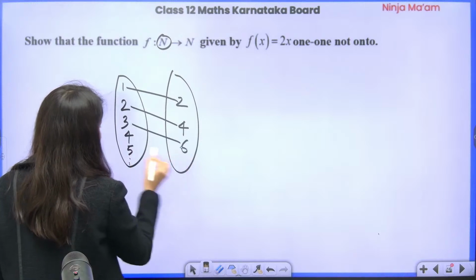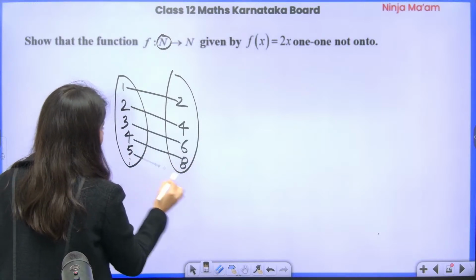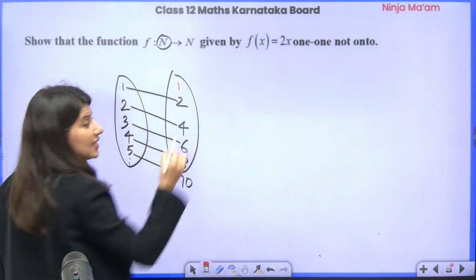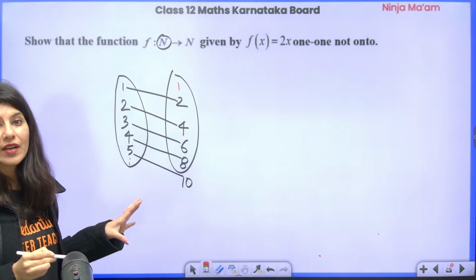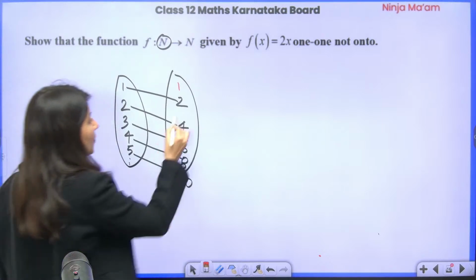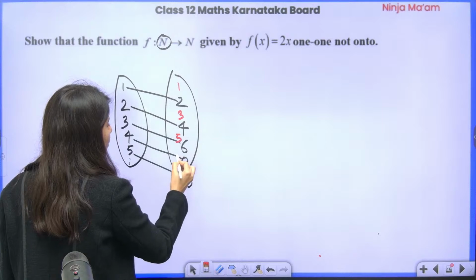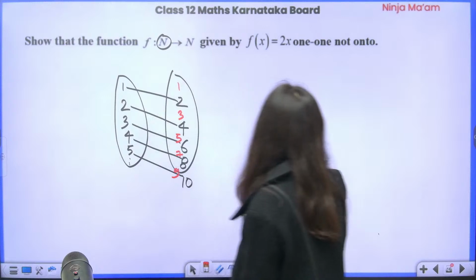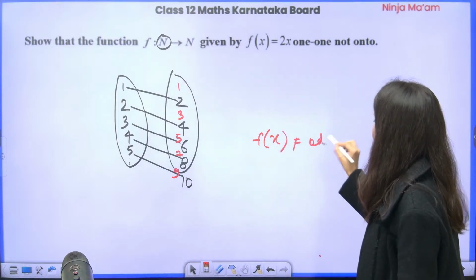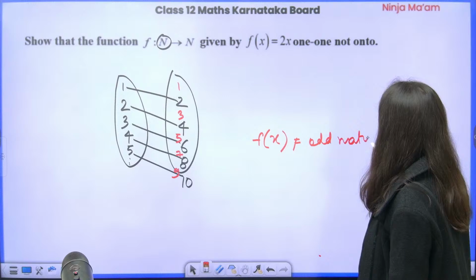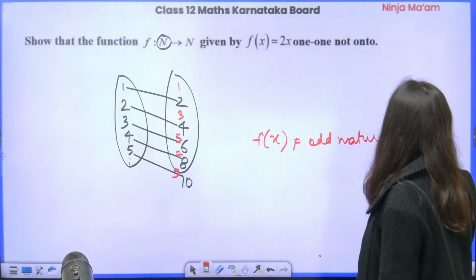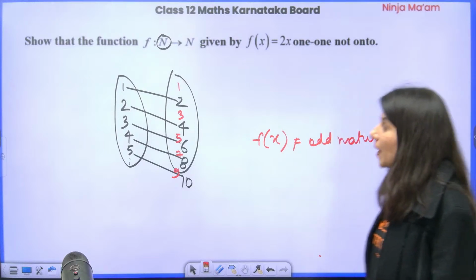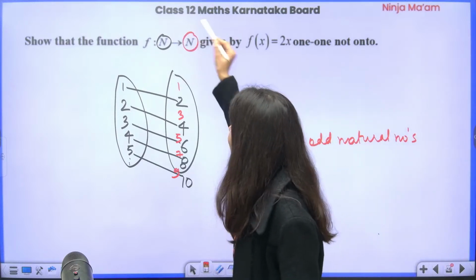Then you have 6. Then you have 8. Then you have 10. Okay. So clearly in this, 1 is nothing, but you're not going to get 1. f(x) cannot be 1, f(x) cannot be 3, f(x) cannot be 5, f(x) cannot be 7, 9. So f(x) cannot be equal to odd natural numbers, first of all. Odd natural numbers. Okay? So f(x) cannot be odd natural numbers, but if you talk about codomain, this is codomain.